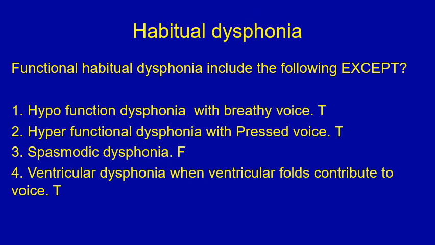The answer to the multiple choice question, what is the exception for the following? Which of them is not a part of the functional habitual dysphonia? Number 1, hypofunctional dysphonia with breathy voice is one of the habitual dysphonias group, so this is true. Hyperfunction with pressed voice is also one of the group of habitual dysphonia. Spasmodic dysphonia is not one of the types of habitual dysphonia. So this is the correct answer.